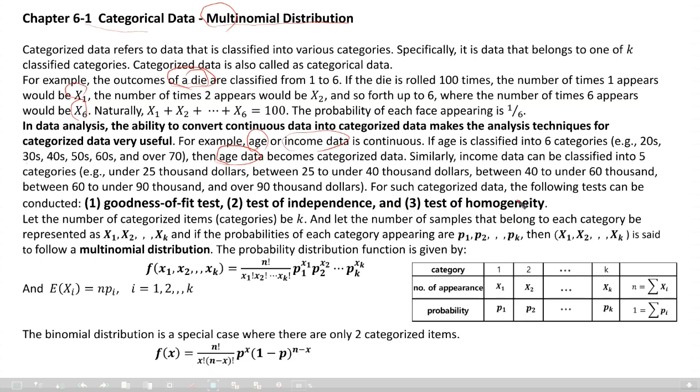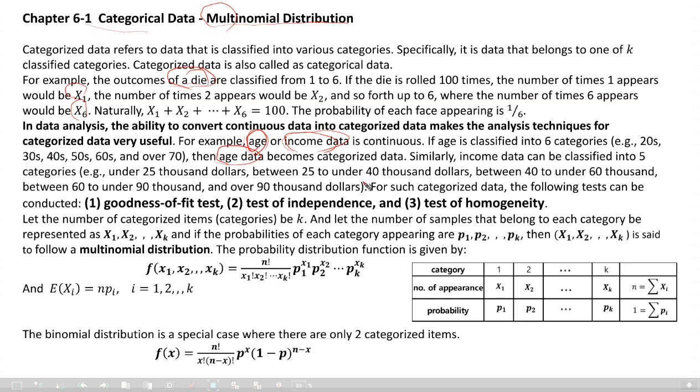Age or income data is pretty private data, so it is a little hard to get age or income data as continuous because people do not want to tell somebody else their income, right?